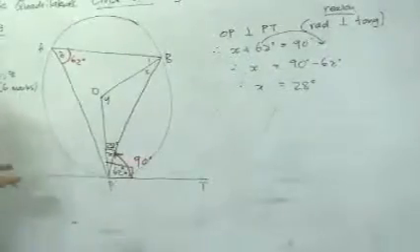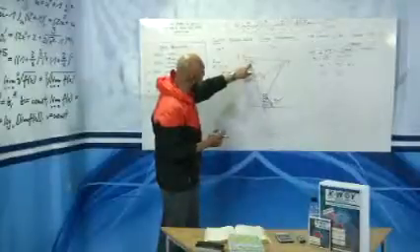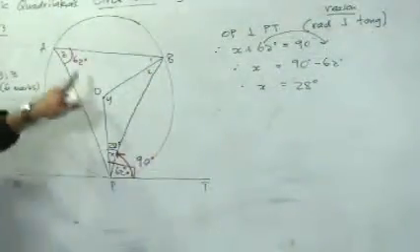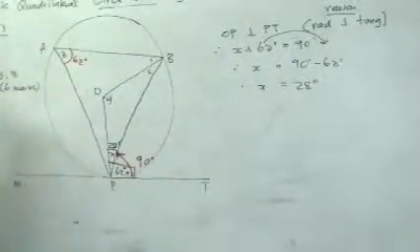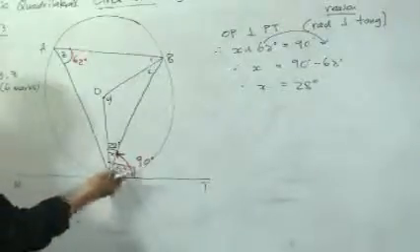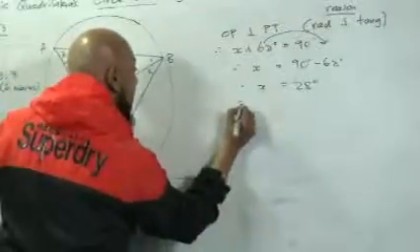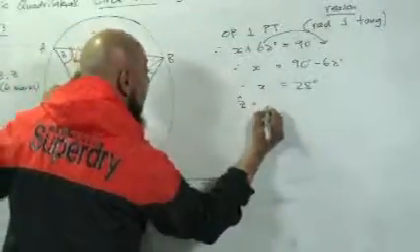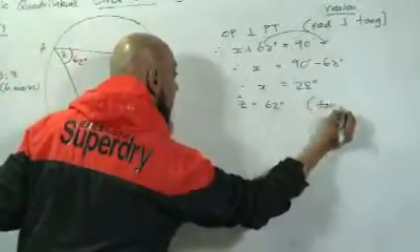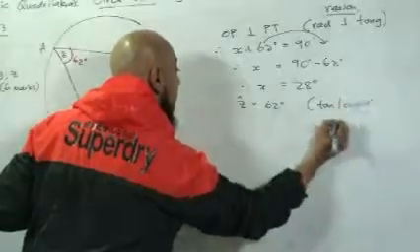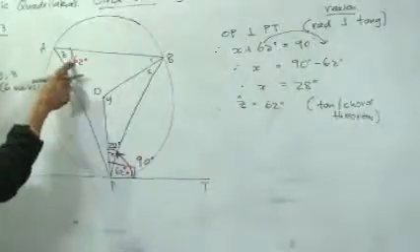What else can we now find, or what else can we conclude? We know that z is also equal to 62. Tangent-chord theorem. And it's a direct link. It's not an indirect link, it's a direct link to our theorem. Our theorem stated angle between tangent and chord is equal to the angle subtended in the alternate segment. So angle Z is equal to 62 degrees. Why are we saying it? Tangent-chord theorem. There we go, 62 degrees, 62 degrees.